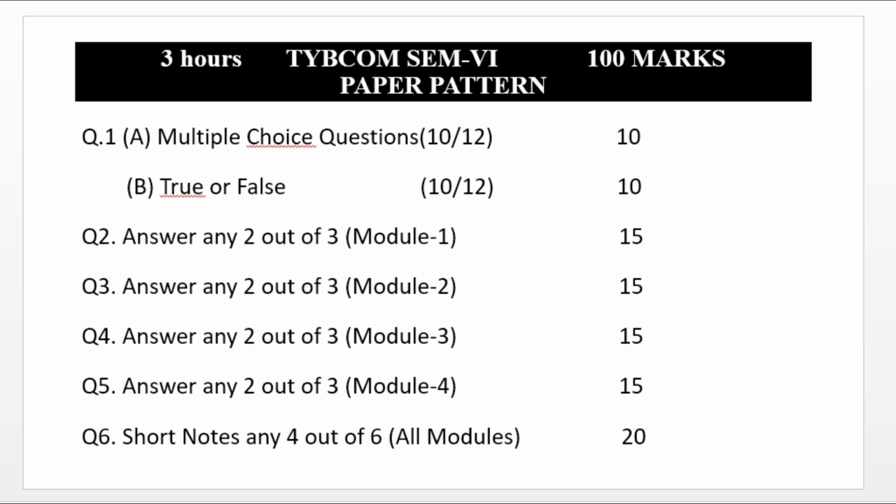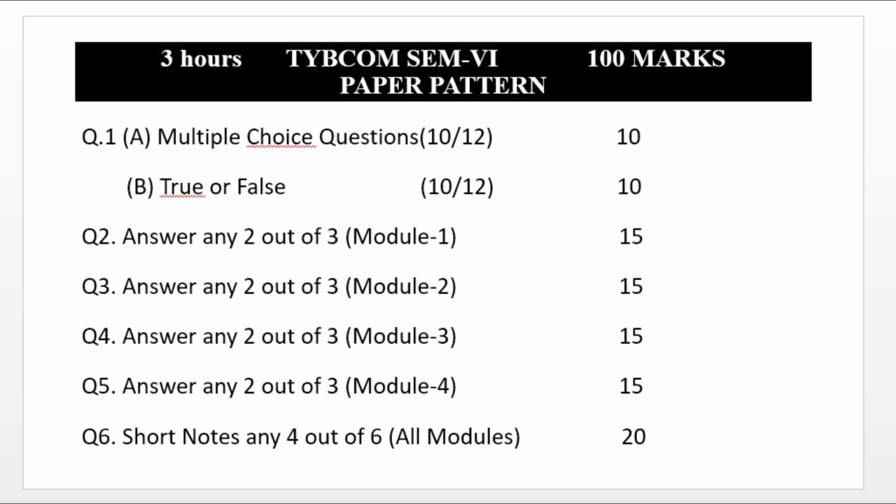Now, we will analyze the paper pattern of Human Resource Management. Question number 1 is split into two parts, A and B. Question 1A is a multiple choice question: from 12, you have to attempt any 10 for 10 marks, 1 mark each. 12 means we have 4 modules together, and module means chapters. So we have 4 chapters to read, and from each chapter we are expecting 3 multiple choice questions. So 4 into 3 gives you 12 MCQs.